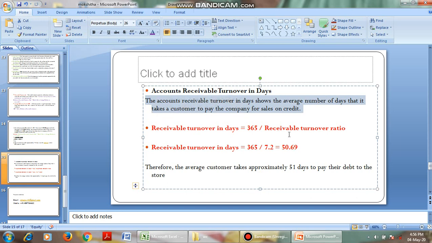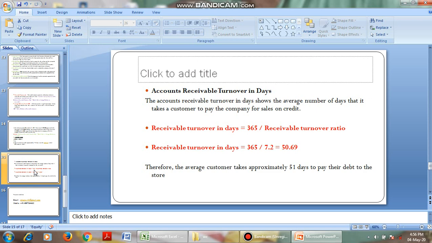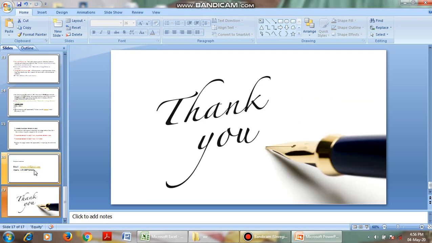That is 365 divided by the receivables turnover ratio, 365 by 7.2, which gives us about 50.69. We consider it as 51 days. So the time taken to pay back by the customers is 51 days. Okay, this is our simple brief on receivables management. If you have any doubts, you can contact me. Thank you.